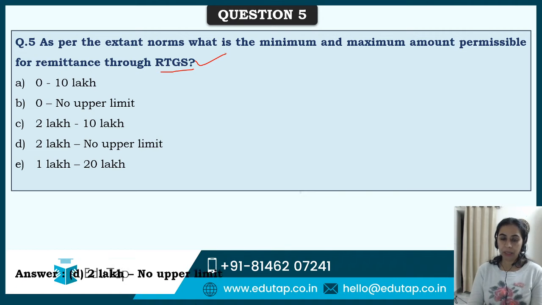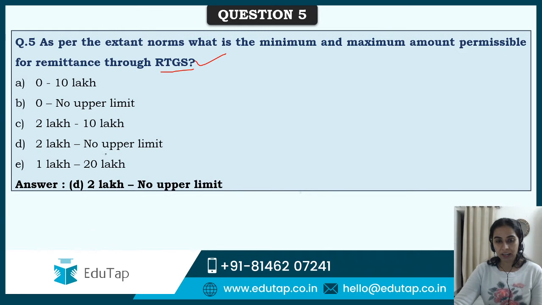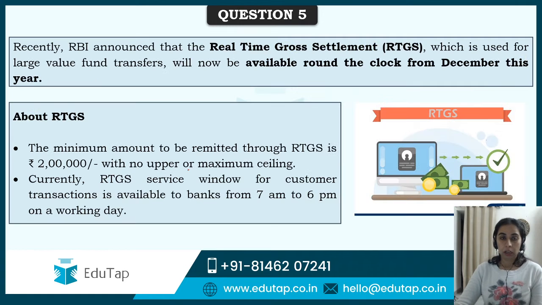Mix of answers I'm getting. Your right answer is D. Guys, 2 lakh has to be the minimum amount for RTGS with no upper limit, right?